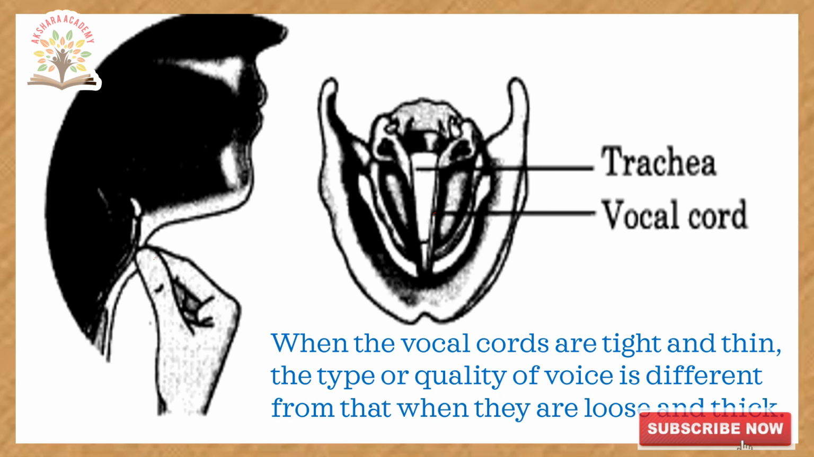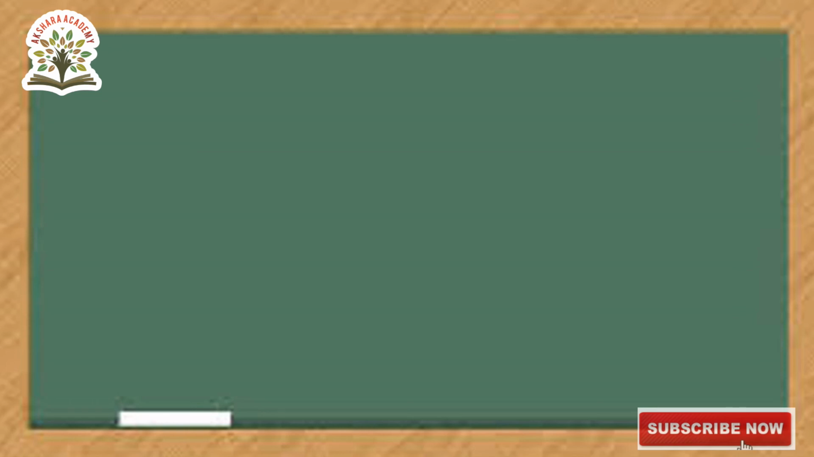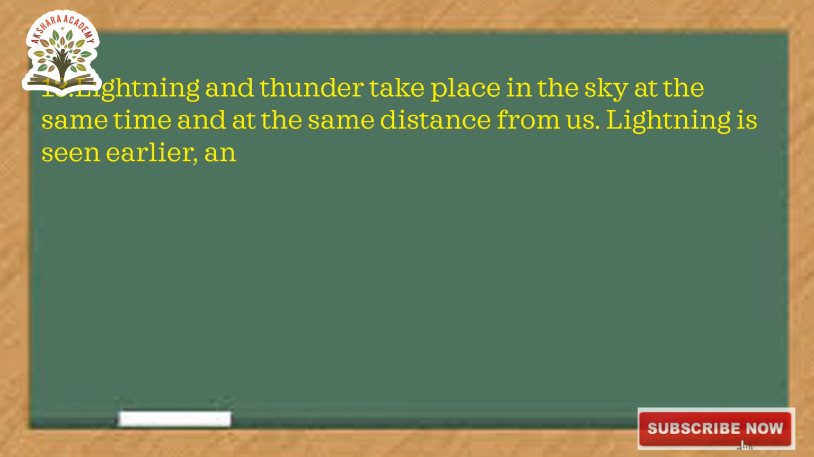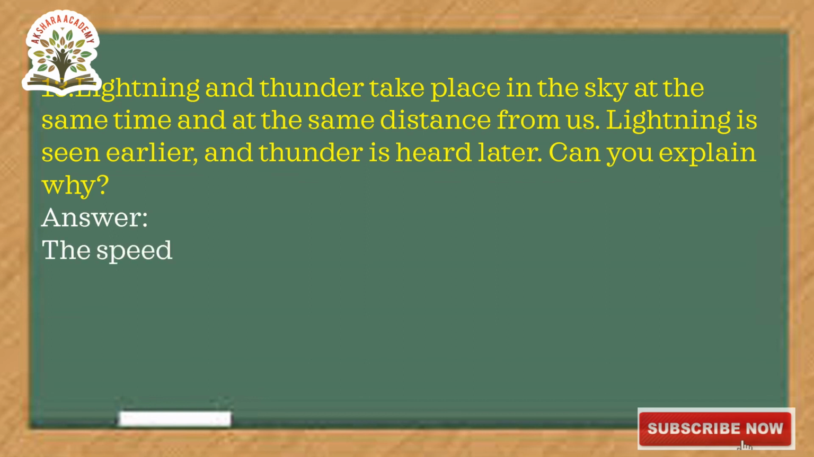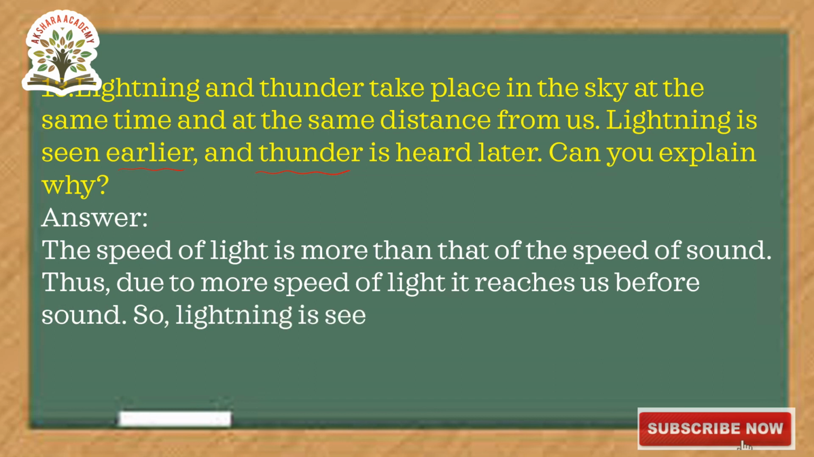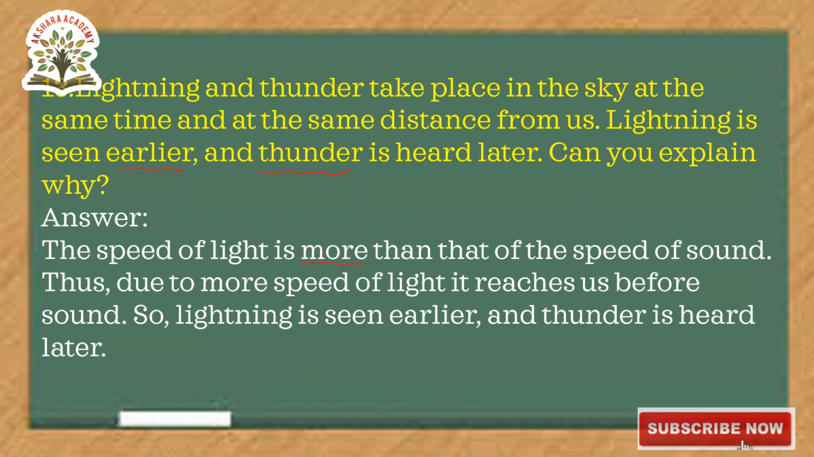Next we will go to the next one, the 13th one. Lightning and thunder take place in the sky at the same time and at the same distance from us. Lightning is seen earlier and thunder is heard later. Can you explain why? In this question, they are asking why lightning is seen earlier than thunder. Why? Because actually the speed of light is more than that of the speed of sound.